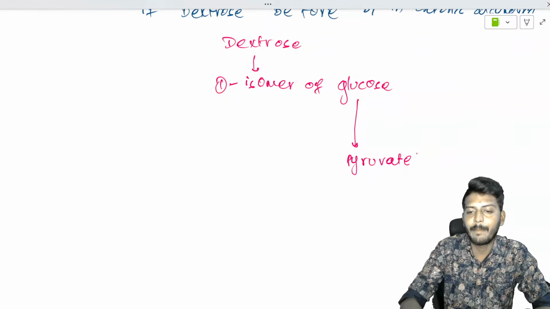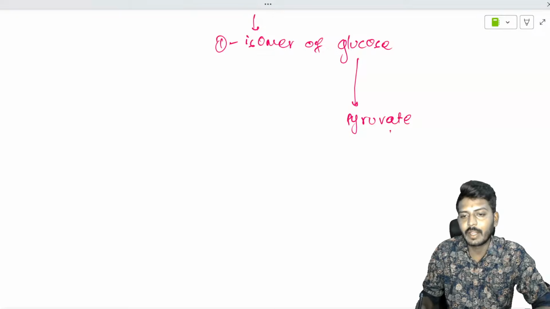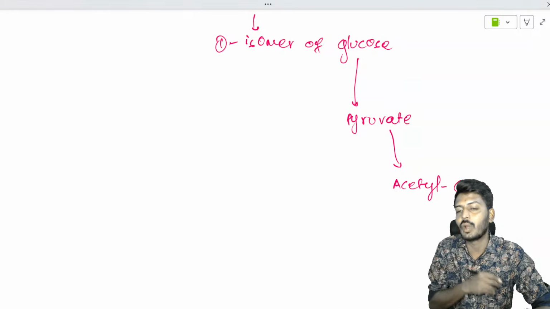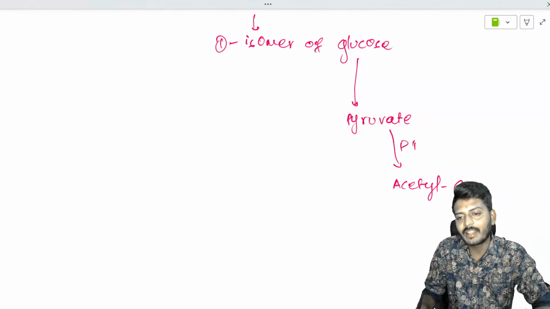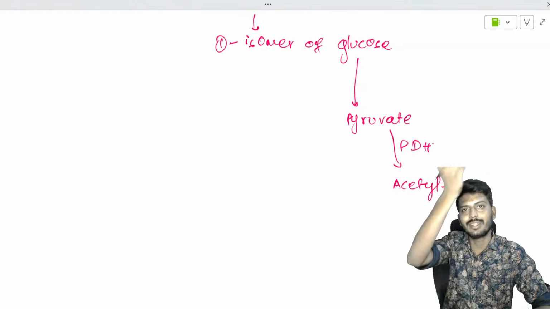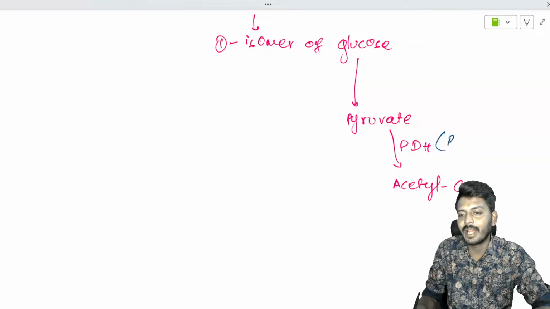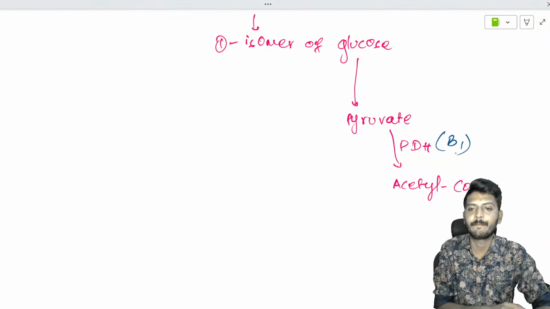In a normal scenario, pyruvate will get converted into acetyl CoA with the help of an enzyme called pyruvate dehydrogenase. This is the pathway of aerobic glycolysis. This pyruvate dehydrogenase requires a vitamin, that is vitamin B1.